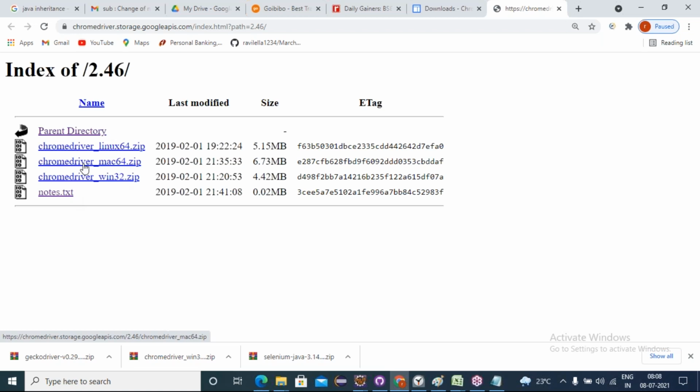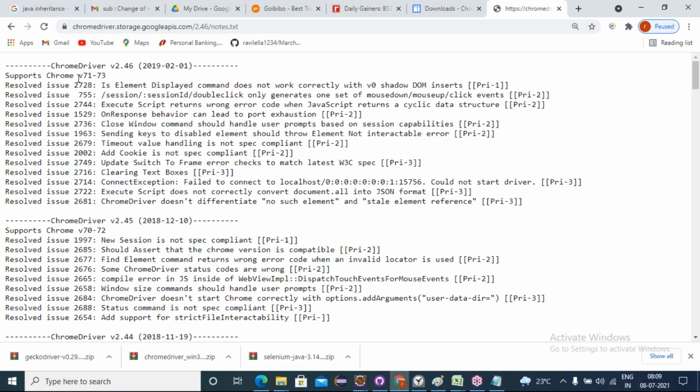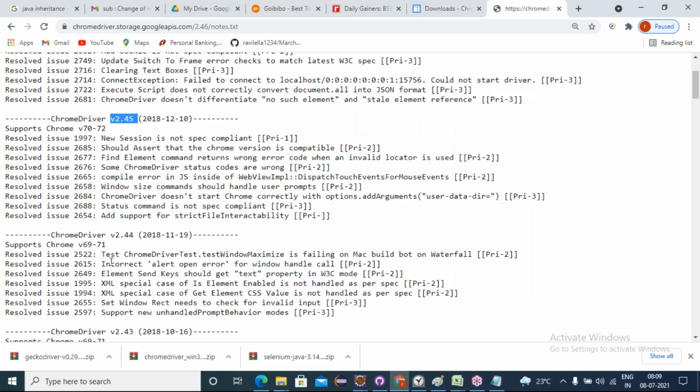This driver supports versions 71 to 73. But if I want another version, I need to check first. Click on note. Here we can see versions 71 to 73 of Chrome. This is the driver version to download. For Chrome versions 70 to 72, these are the drivers to download. That way we will come to know the history.